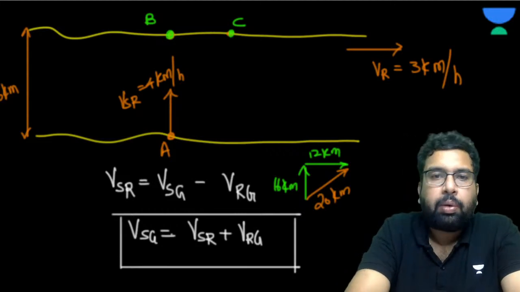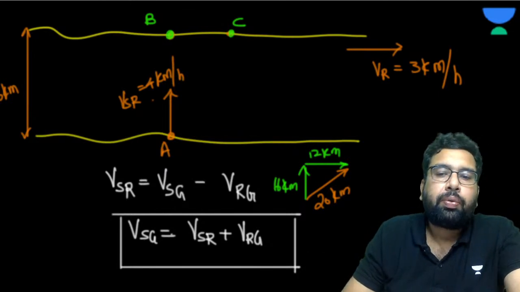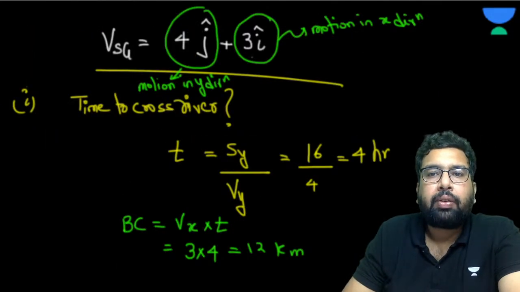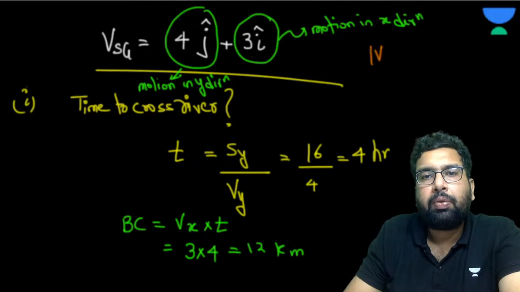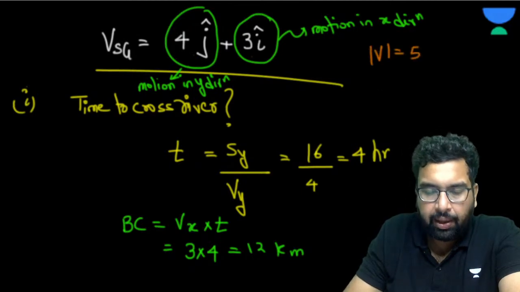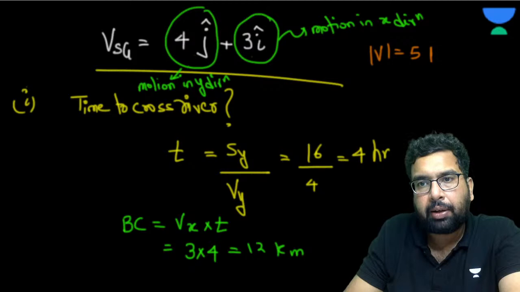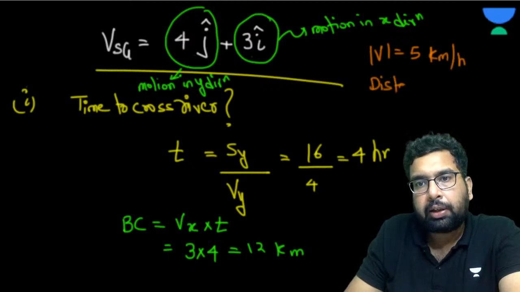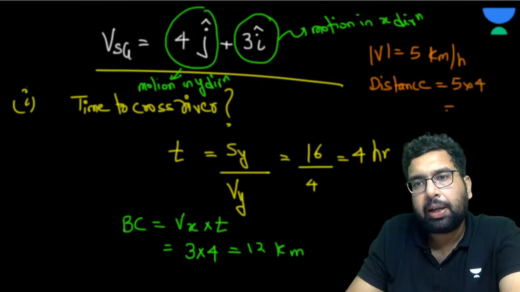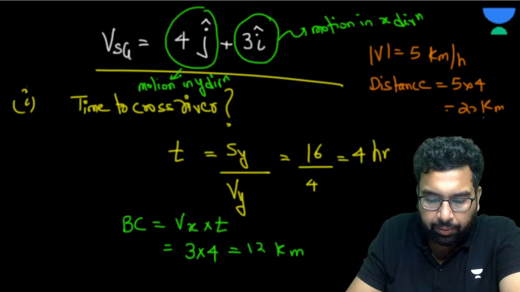And the other way could be you can first find the velocity. So we have this 4 and 3. So what is the magnitude of the velocity? It is going to be 5. Okay, so when the velocity magnitude is 5 kilometer per hour, the actual distance is speed into time. So it is going to be 5 into 4, that is 20. Okay, so any way you want.